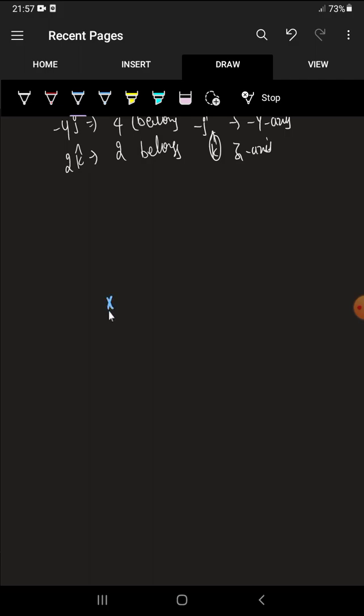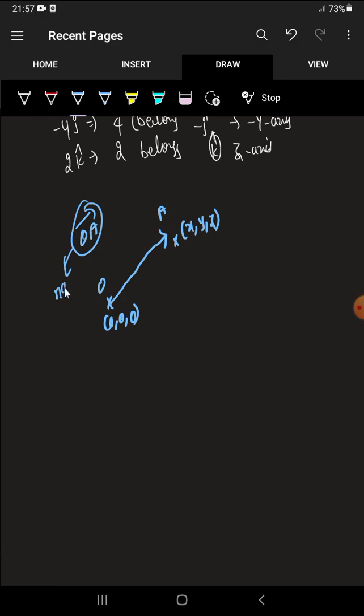See, one point is 0, 0, 0, and the other point is x, y, z. So a straight line having an arrow, this is the graphical method, and the name is OA. So I am giving the vector name as OA bar. Okay, OA bar, I am just giving a name. Bar means it represents a vector.